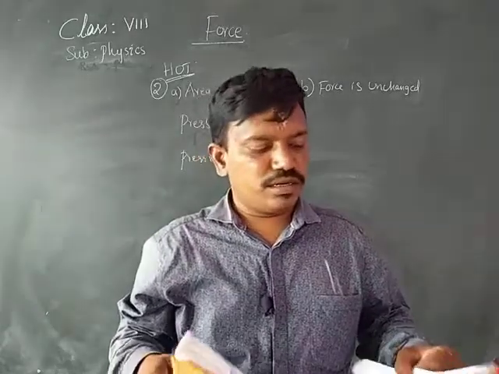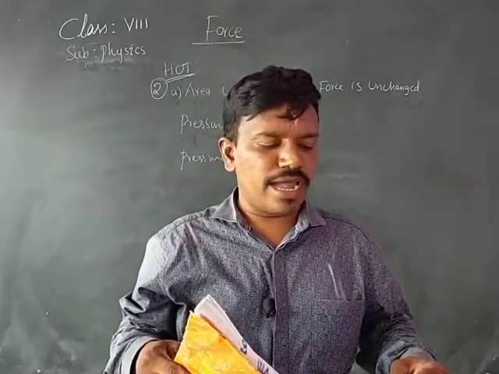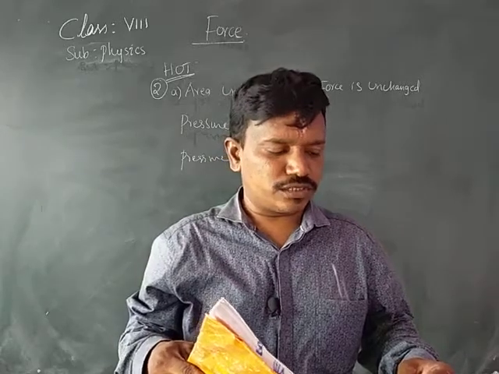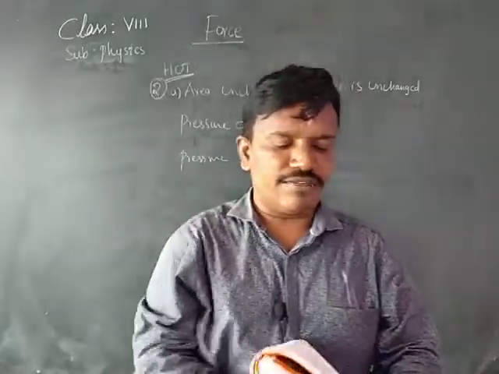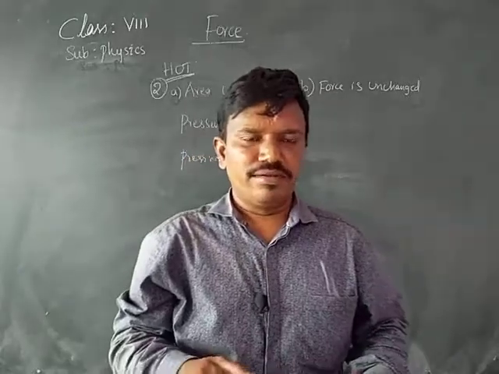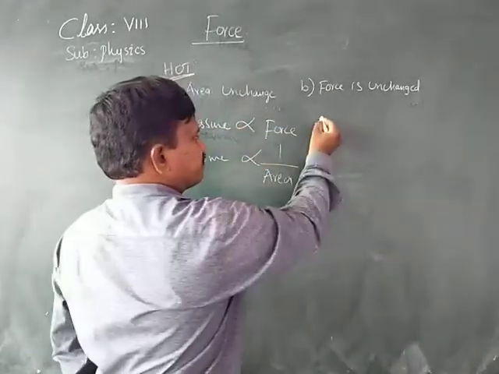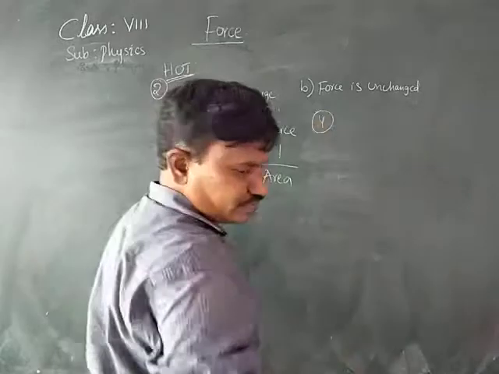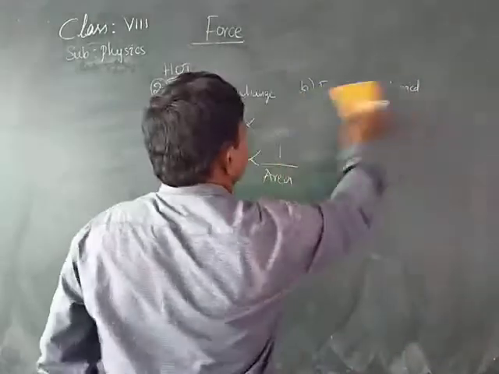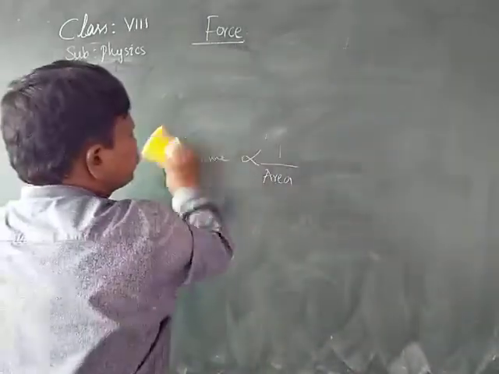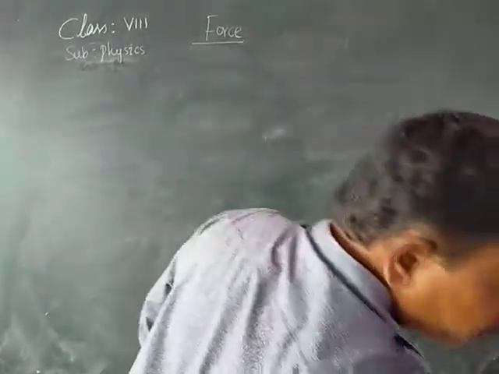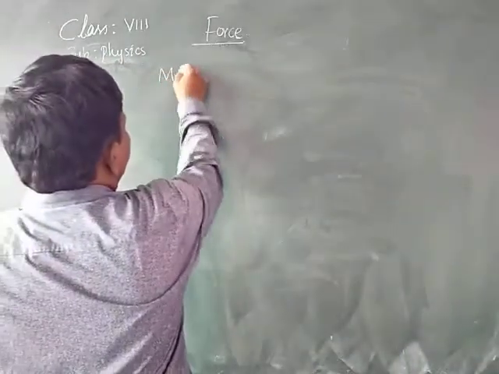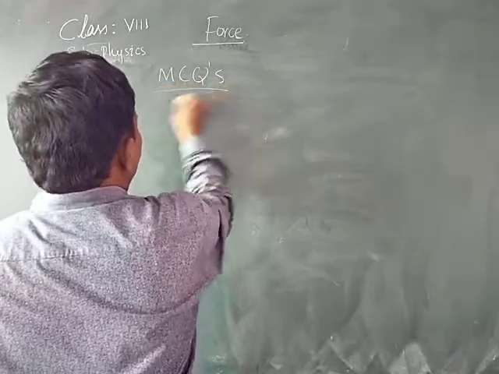Next one. Let the forces F1 and F2 act on the table in opposite directions. If F1 is greater than F2, the net force will be? Fourth one.